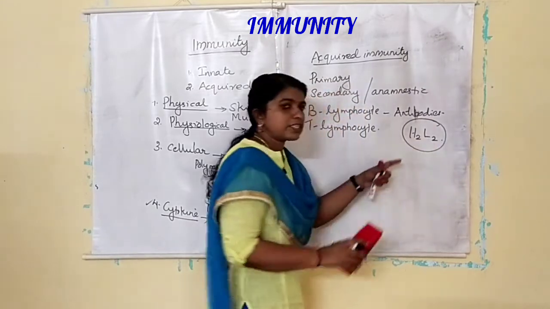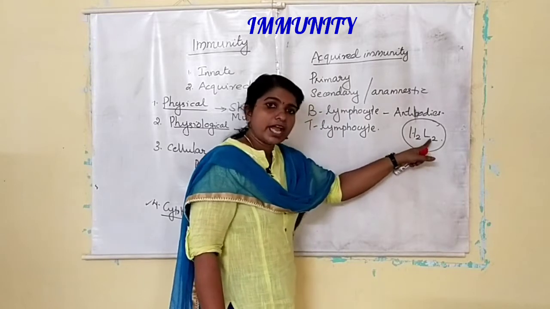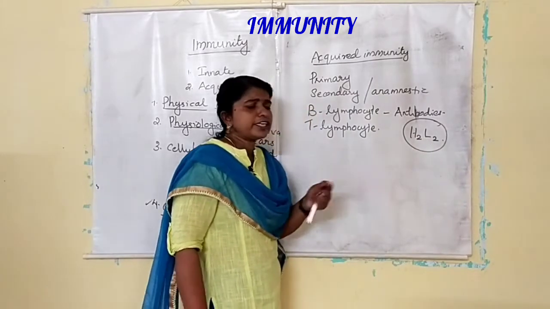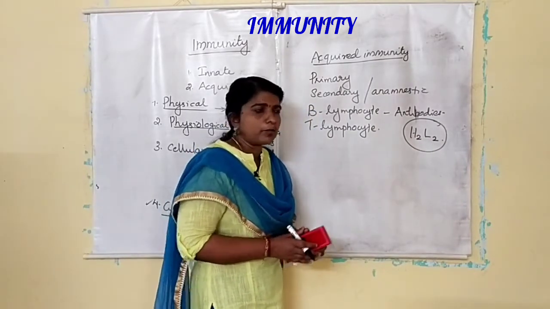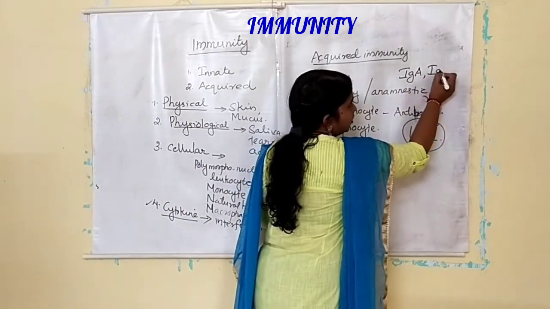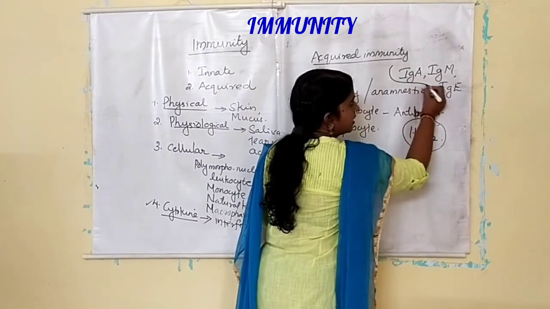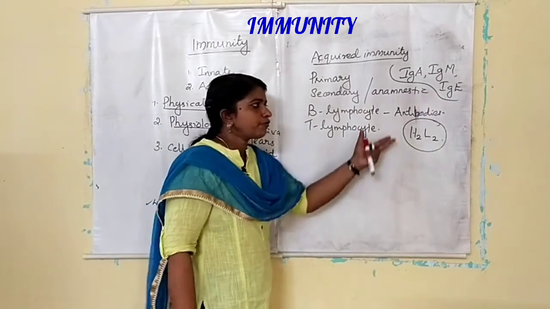So it can be represented as H2L2, two heavy chain and two light chain. And different types of antibodies are there in our body. IgA, IgM, IgE, etc. These are the different types of antibodies.